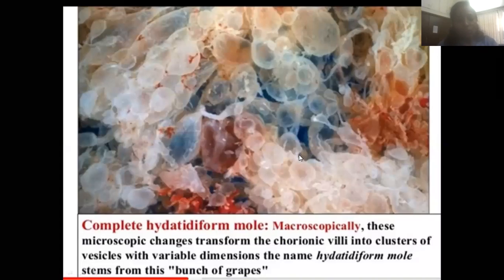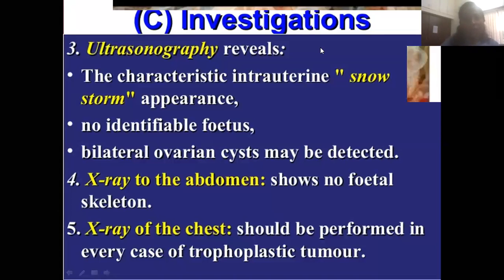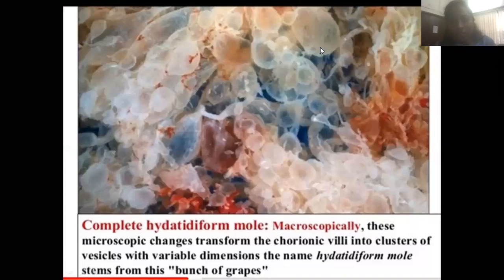These macroscopic changes transform the chorionic villi into cluster-like vesicles of varying dimensions. You can see in this diagram, some are small, some are big, so there is no specific shape or dimension. The name hydatidiform mole stems from this, a bunch of grapes.